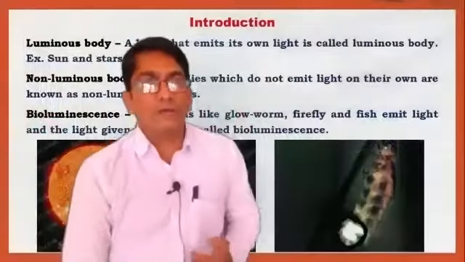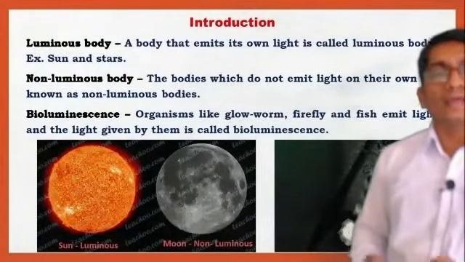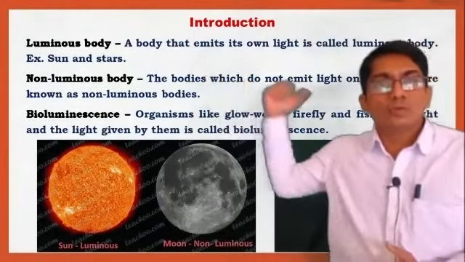In light, there are different types of sources. According to whether a body emits light, a body that emits light is generally called a luminous body. Suppose some object does not emit light, this body is called non-luminous. Let's see them one by one. First, we want to see what is meant by a luminous body, a non-luminous body, and a bioluminescent body.